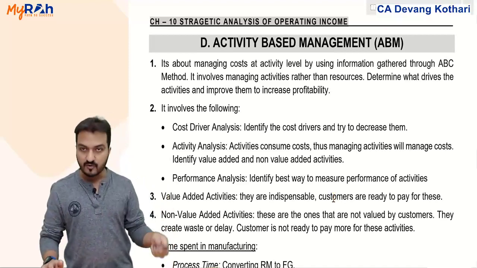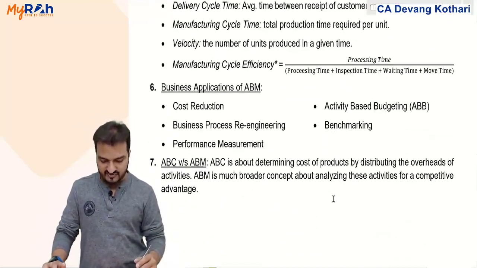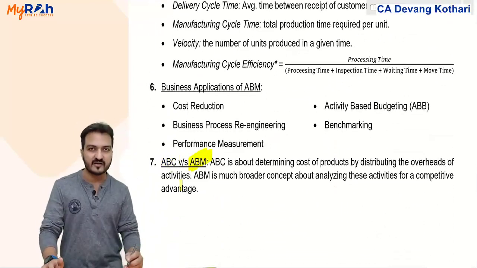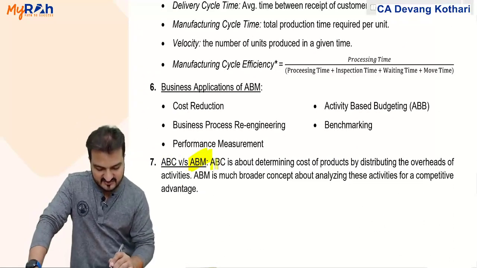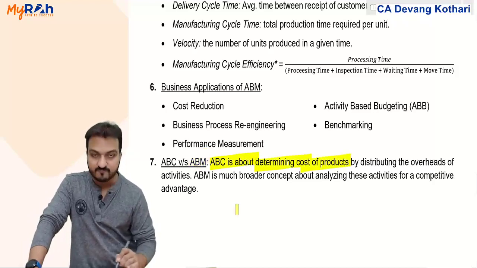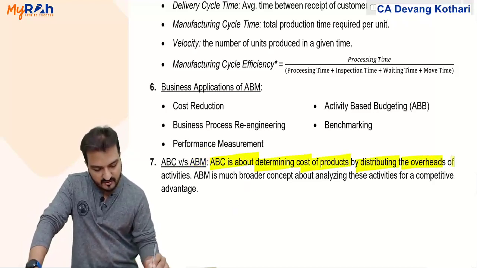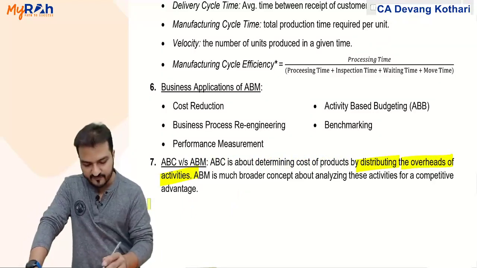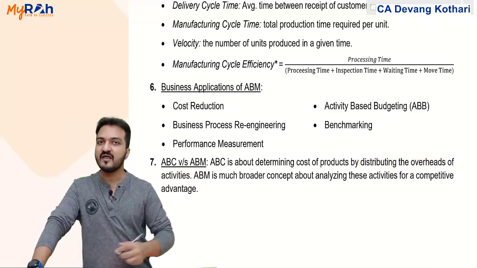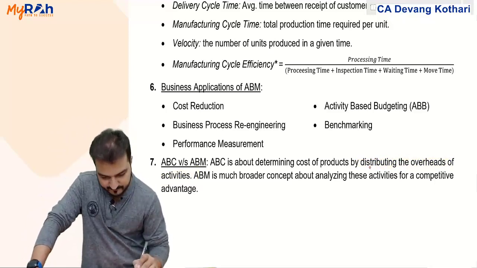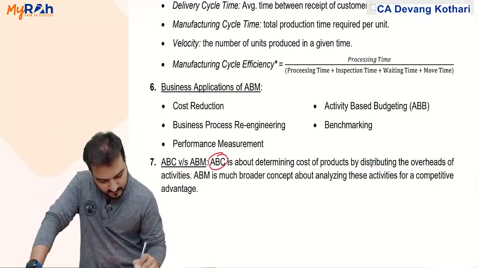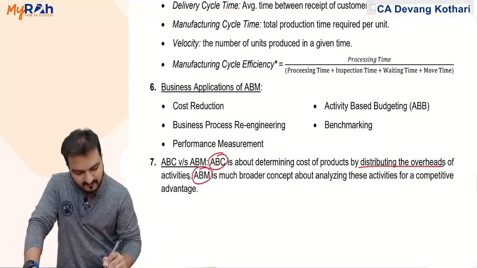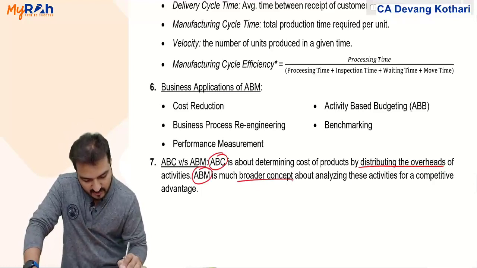So before we get into that, let me show you some differences here. Activity based costing versus activity based management. Activity based costing is about determining the cost of products by distributing the overheads of the activities. So it is mainly pertaining to the calculation part. Activity based management is a broader concept.